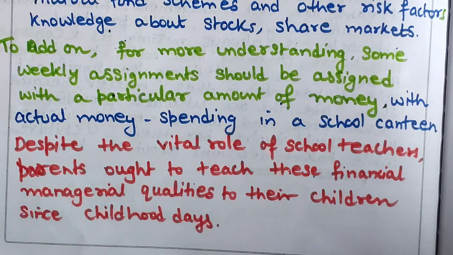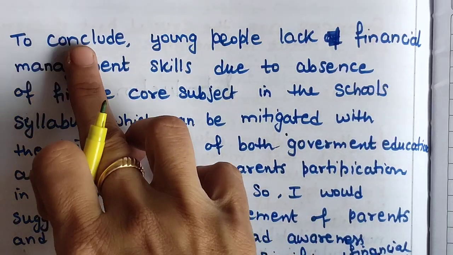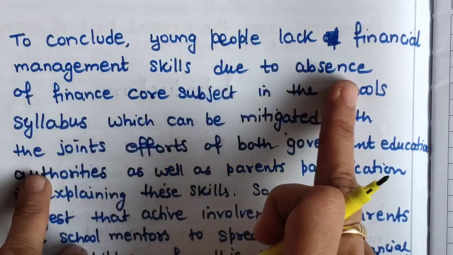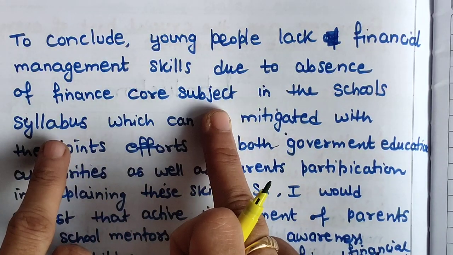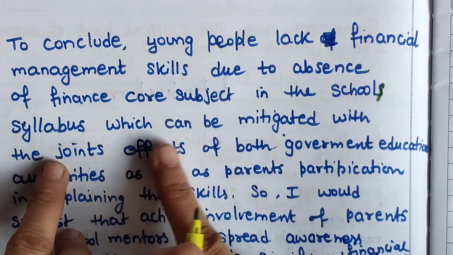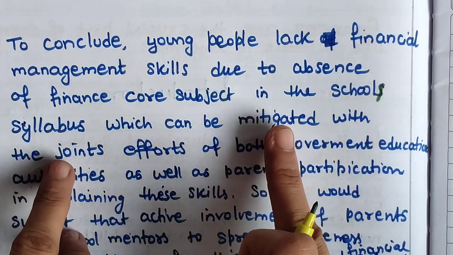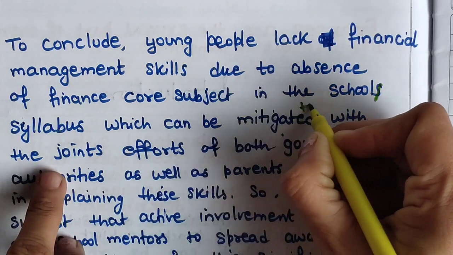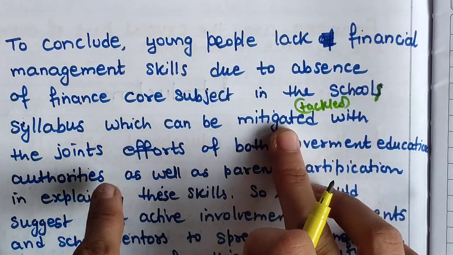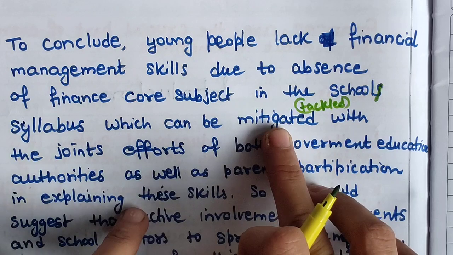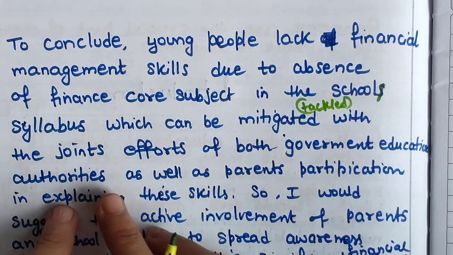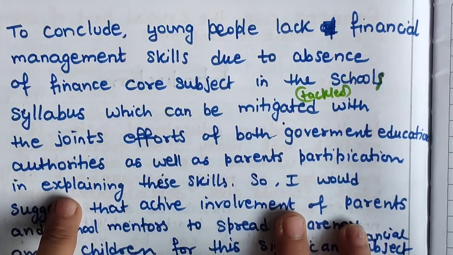Okay, now coming to conclusion. To conclude, young students lack financial management skills due to the absence of a finance core subject in the school's syllabus, which can be mitigated, means which can be mitigated or which can be tackled. You can write tackled over here. Anything you can use. If I have used it in body paragraph 2 for the solution paragraph, then you can use this, tackled, with the joint efforts of both government educational authorities as well as parents' participation in explaining these skills.